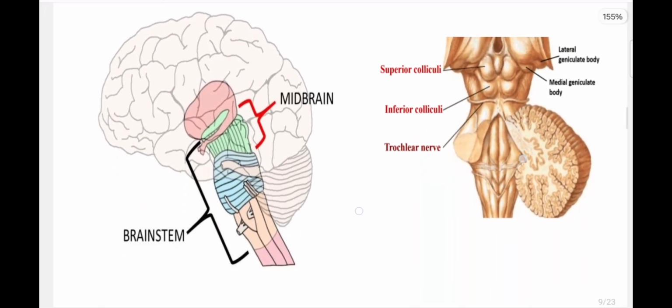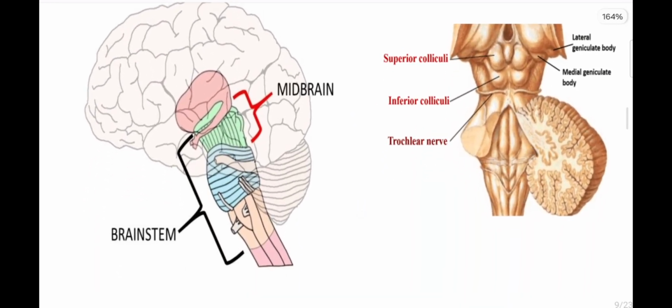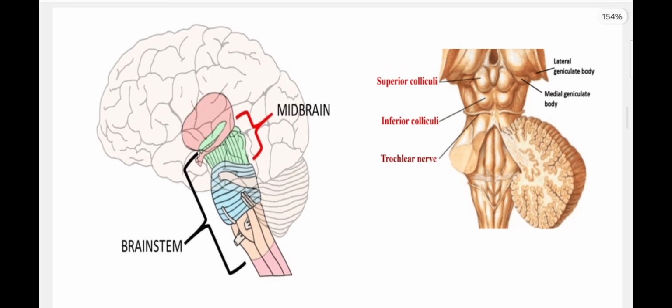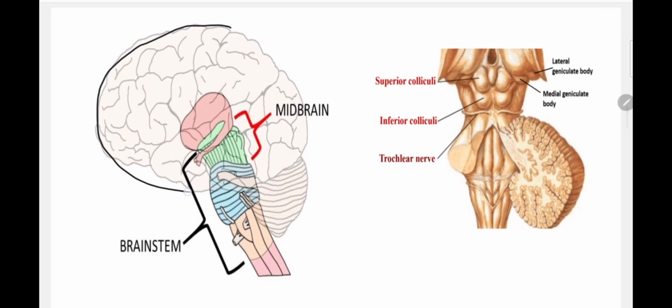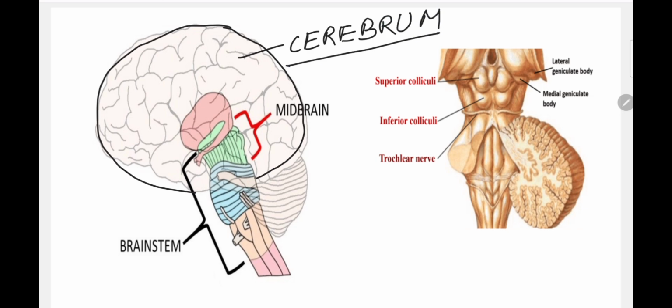So next is the midbrain. We have already seen that that whole part is named the cerebrum, and this is the cerebrum. Cerebrum is the largest part of the forebrain.